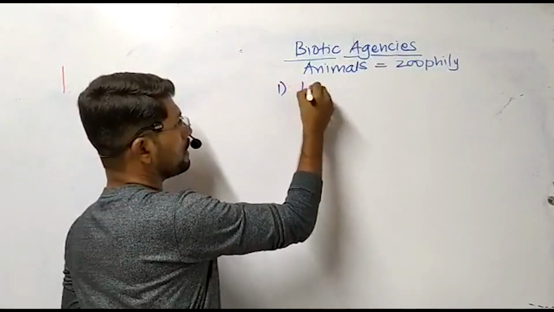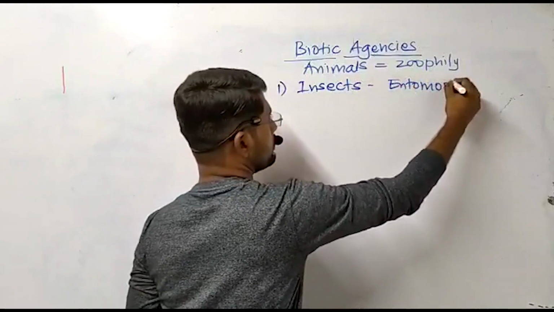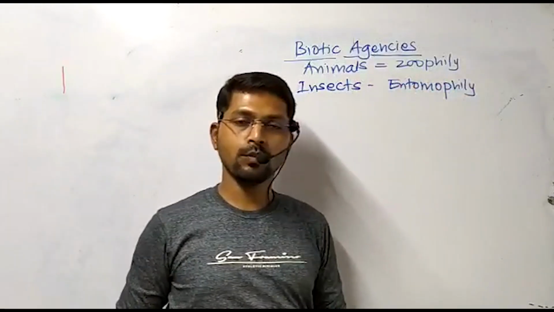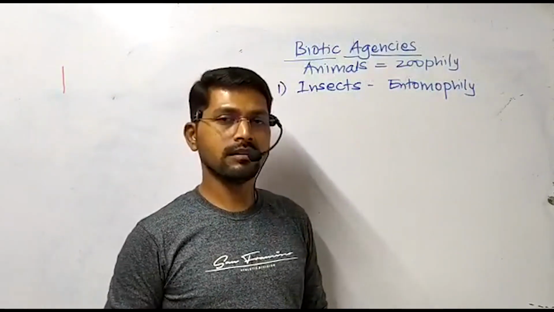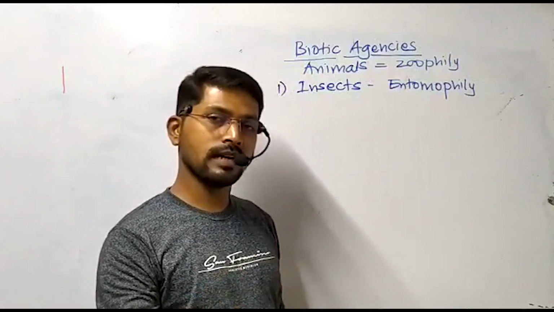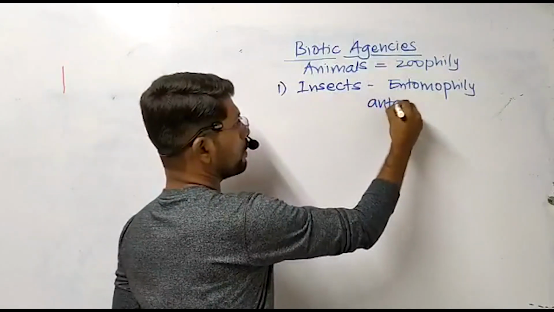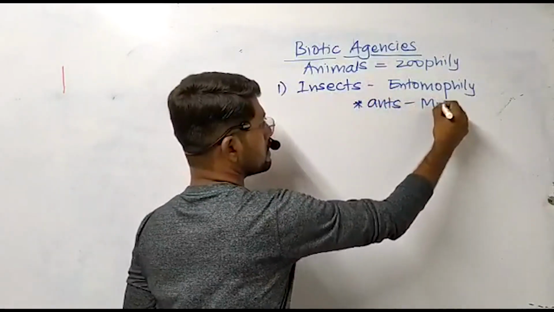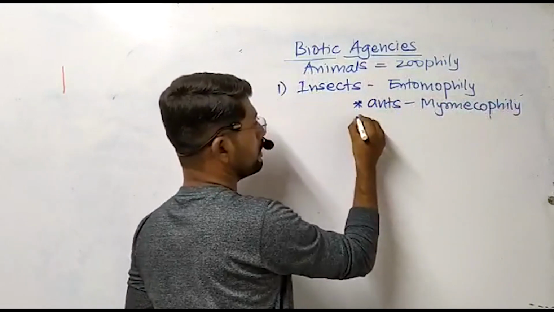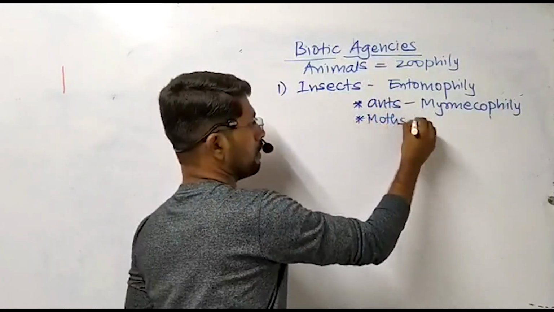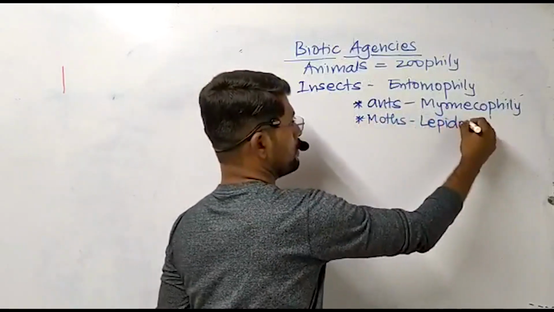When the pollination occurs by means of insects, then it is called entomophily. Different insects are involved in the process of pollination. Very commonly honeybees are there, ants are there, and many other different insects are there. There are again subtypes under entomophily. For example, when ants are involved in the process, it is called myrmecophily. And when moths or butterflies are involved, it is called lepidopterophily.